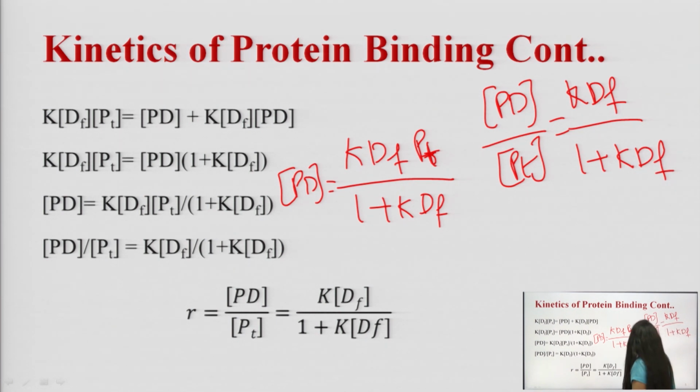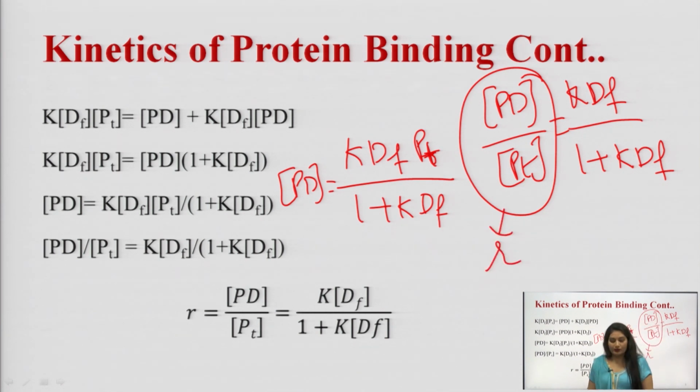So, this PD upon PT is equal to R. What is this R?